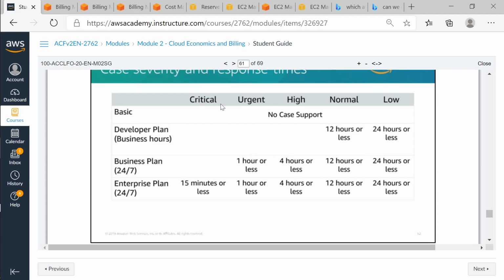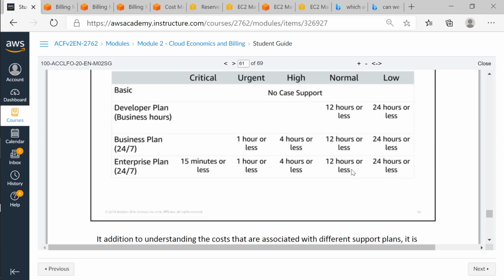So how do you know whether something is critical, urgent, or high? It will depend on whoever is raising the ticket, right? Somebody from the company, some admin, says this is a critical thing, then they have to respond to you. Somebody has to join you and solve the issue, or not solve within 15 minutes, but respond within 15 minutes. Resolution ultimately depends on how much time it takes to resolve the problem, right? And normal means you will get a 12 hour response time. So in the developer plan, you can only raise normal tickets and low tickets, so the response time will be 12 hours or 24 hours.